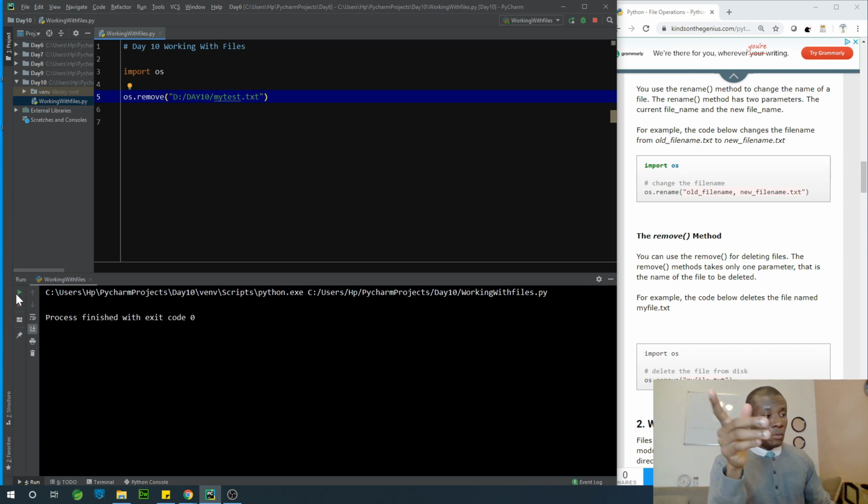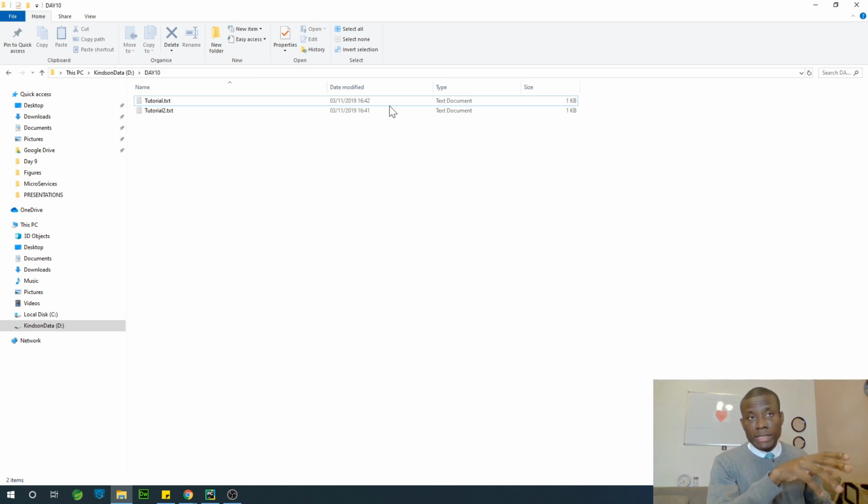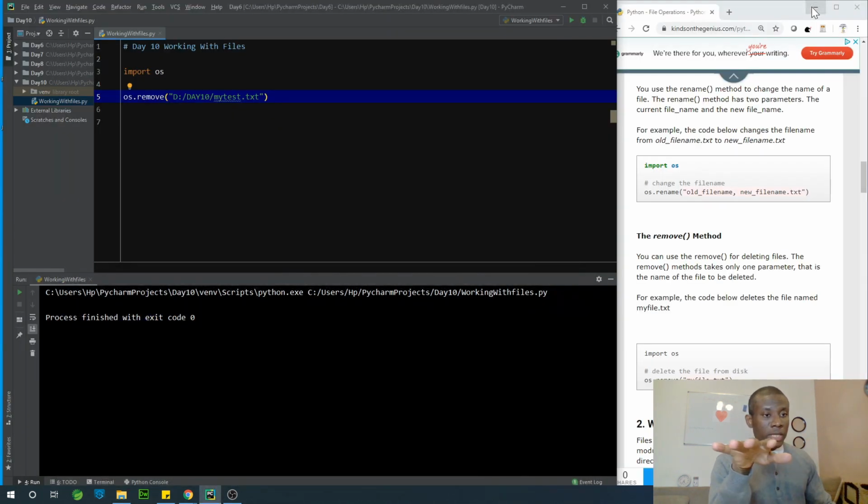After now, I'm going to check whether that file is still there, and we can see that that file is no longer there. That my test.txt is no longer there. Play around with these things, try to delete other files. Make sure you are careful not to delete very important files. Maybe create some dummy files and then delete.